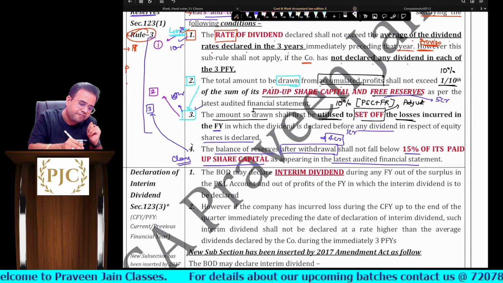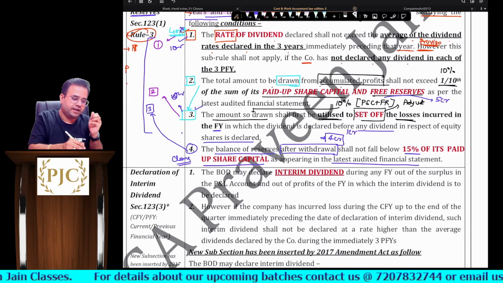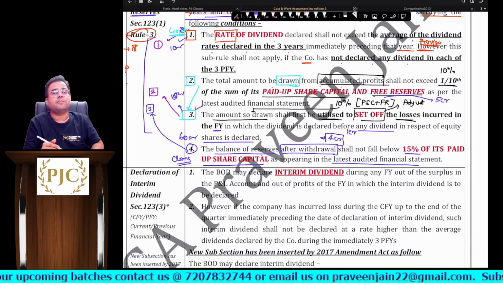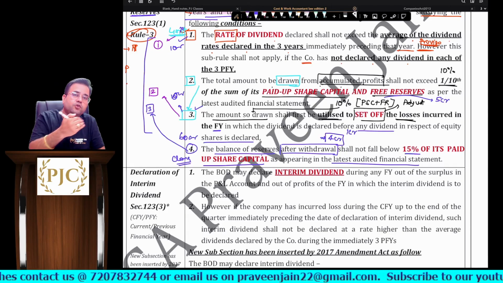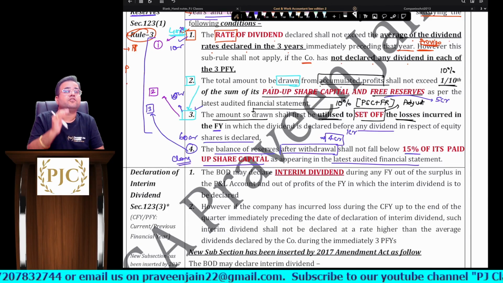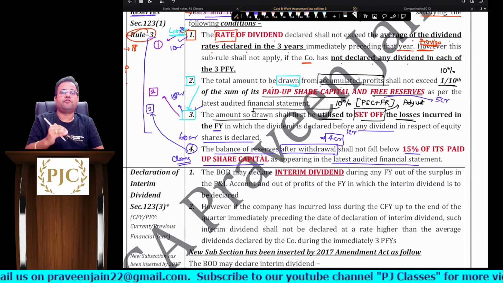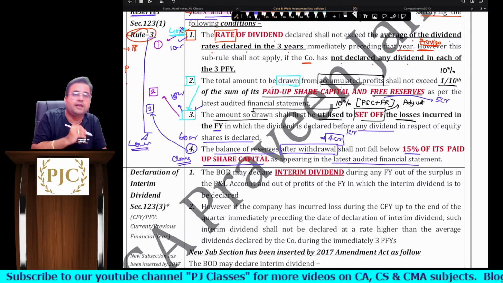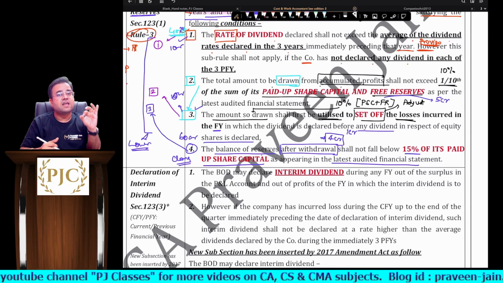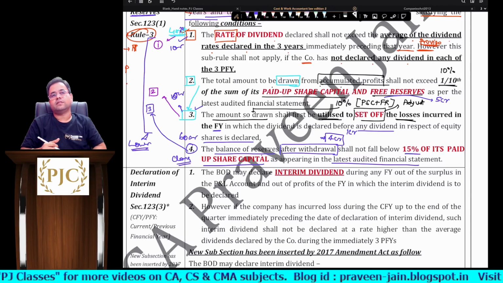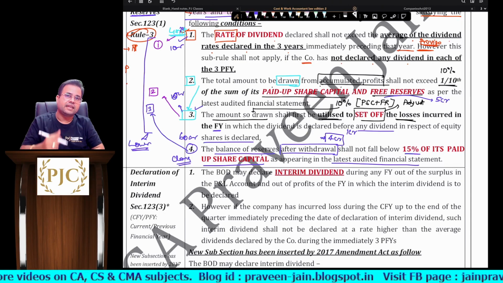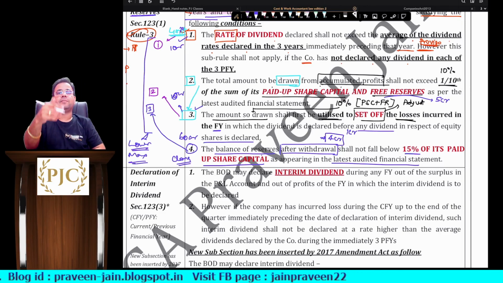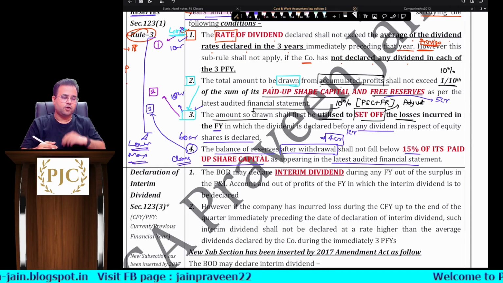Agreed? Similarly, imagine condition number 4 says you are getting 60 crores. Now if I give as per condition number 4, then condition 4 is fulfilled but 1, 2, 3 are not fulfilled, sir. So we have to ensure that we are fulfilling all the conditions. So the lower of the 3 limits is our answer, sir. This is the amount which you can draw from free reserves to declare the dividend. In other words, whatever amount comes, this is the maximum dividend which the company can pay to its shareholders, sir. I hope this is clear.